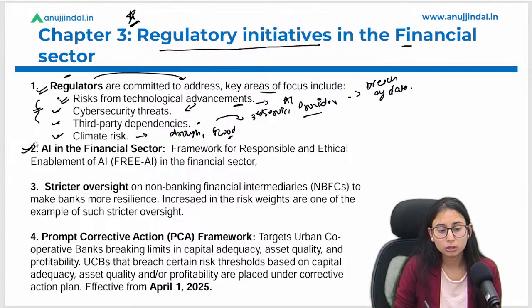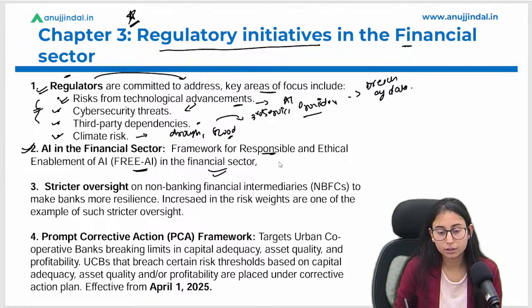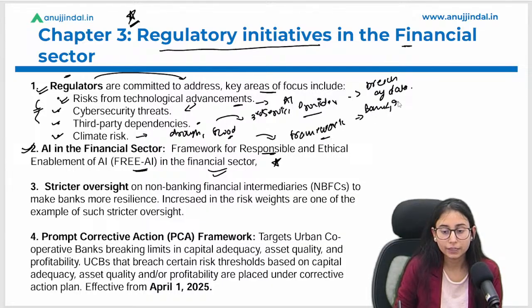So in order to mitigate risk related to artificial intelligence in the financial sector, the RBI released the framework for responsible and ethical AI in the financial sector. It is a framework which is applicable to all the banks and institutions under the financial sector. They have to maintain that they use artificial intelligence responsibly and ethically, as the name tells you in the PPT here. Okay. The third point says stricter oversight on the NBFC.